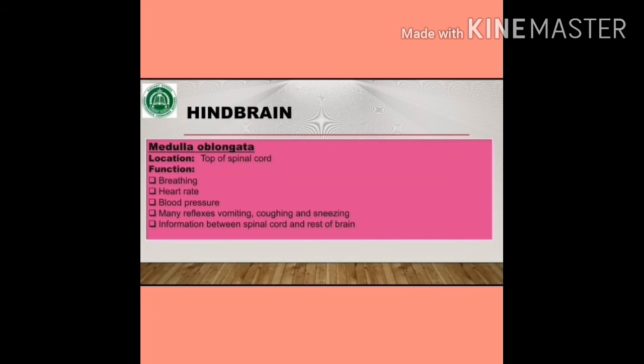Medulla oblongata lies on the top of the spinal cord. It controls breathing, heart rate and blood pressure. Many reflexes, such as vomiting, coughing and sneezing, are controlled by the hindbrain. Information that passes between the spinal cord and the rest of the brain passes through the medulla oblongata.